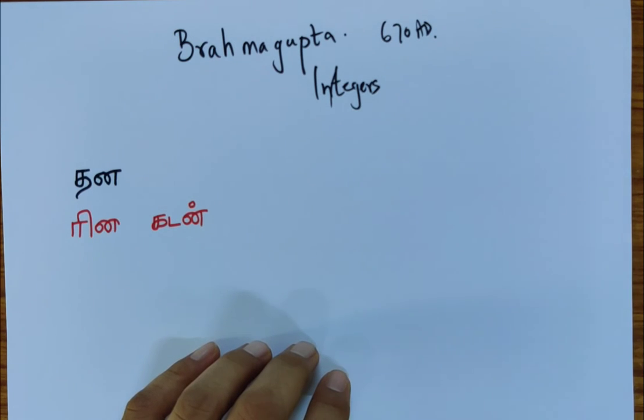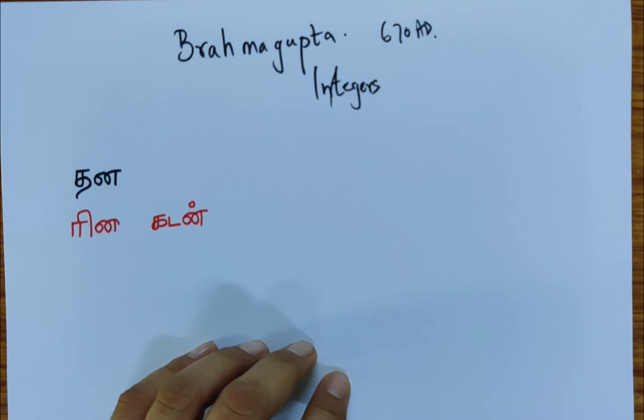He's written these rules, and he has written explanation under the rules. He'll write 4 rules and write explanations under it. So I think the 3 things that we need to know is dhana is dhana, rina is rina. So if you have positive number with positive number, you will get a positive number. If you have negative number with a negative number, you will get negative number.